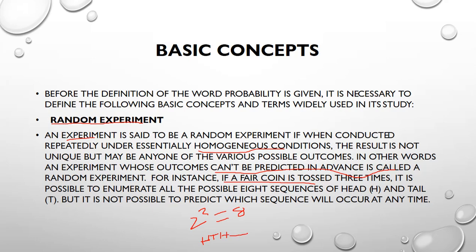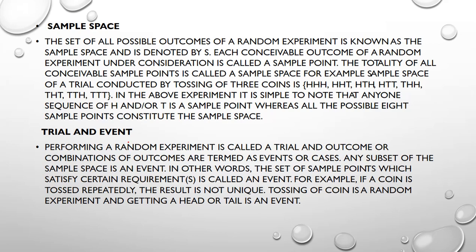Like this, you get 8 outcomes. But it's not possible to predict which sequence will occur at any time. This is one example of a random experiment. Now we can see what is sample space. Sample space means the number of possible outcomes.